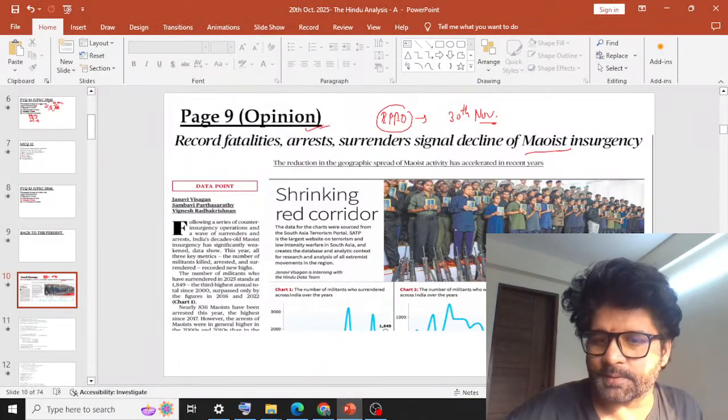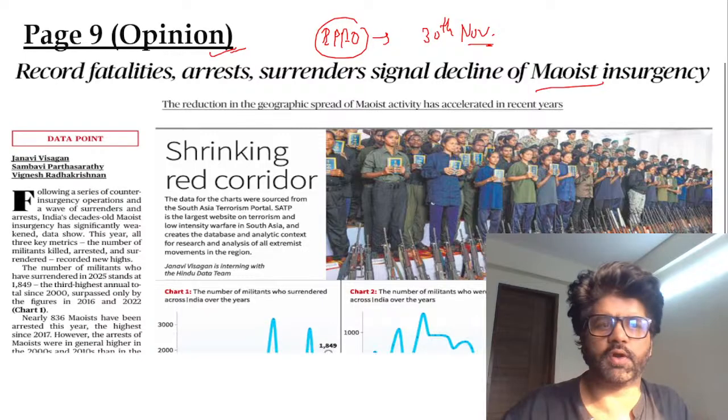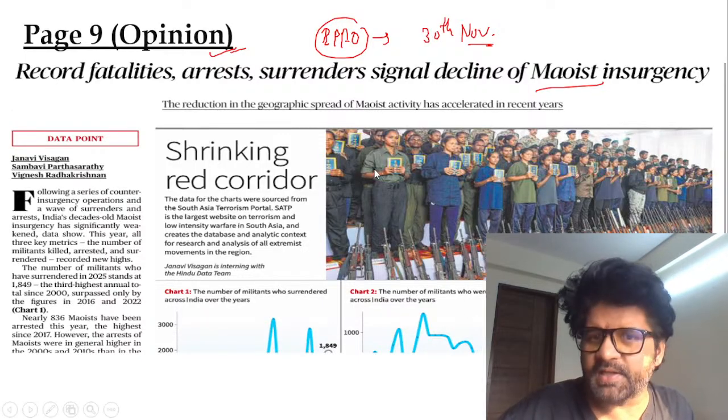Okay, now let's come back to the article which we are talking about. Page number 9 is giving these numbers only.